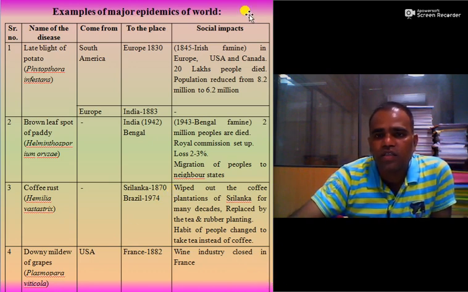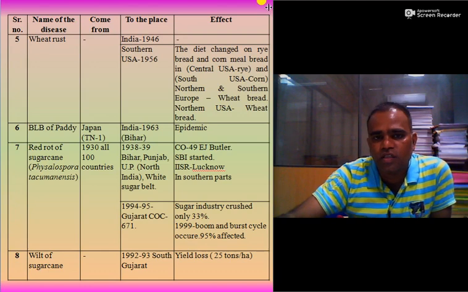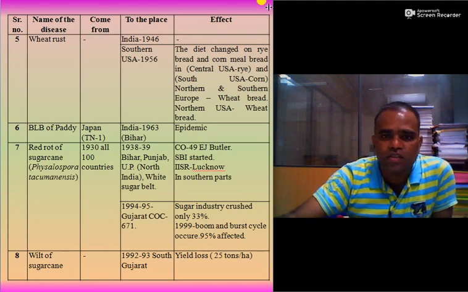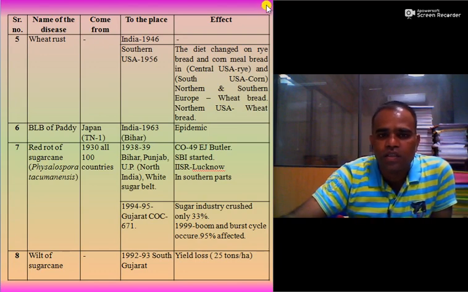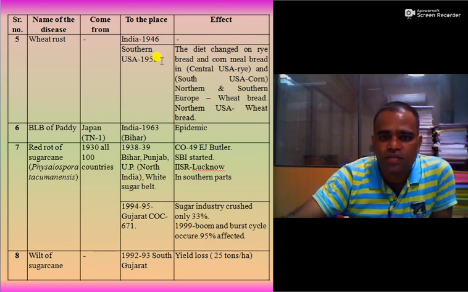Let us see some of the other examples. Wheat rust in India: in 1946, the epidemic occurred. The epidemic mainly occurred in the southern United States of America in 1956.